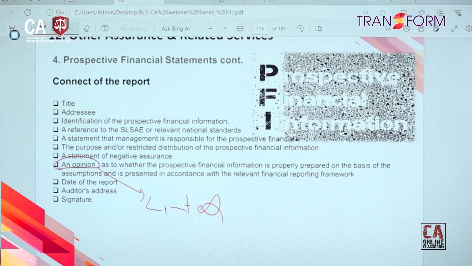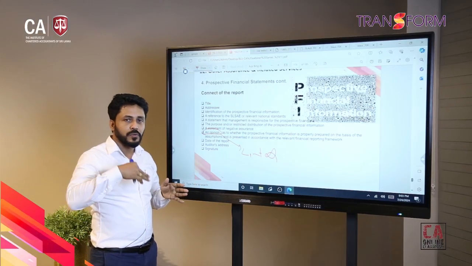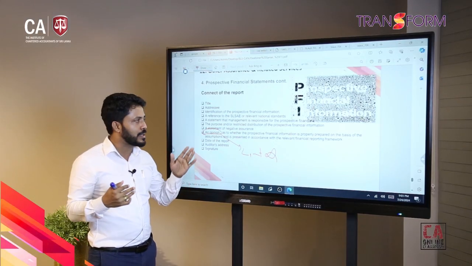So like I said, basically this is the content. The documentation again is a crucial aspect because that can be presented to a regulator or banks or something like that.